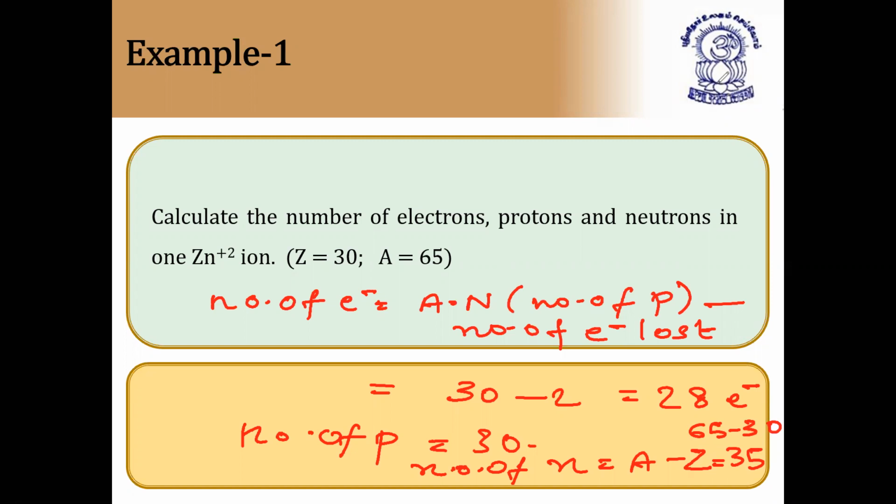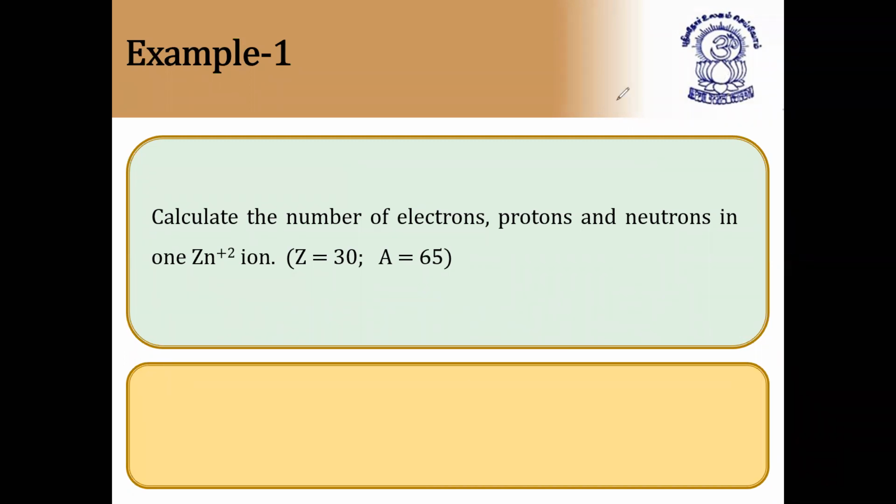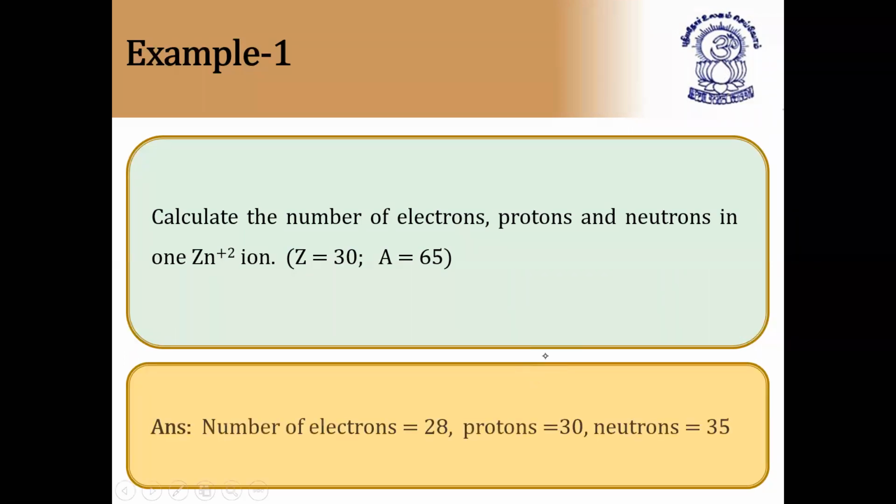Now I'm clearing my drawings, and the answer will be displayed directly. You can see the answer is displayed here. So number of electrons 28, protons 30, and neutrons 35. This is clear. Question number 2 now. Example 2.